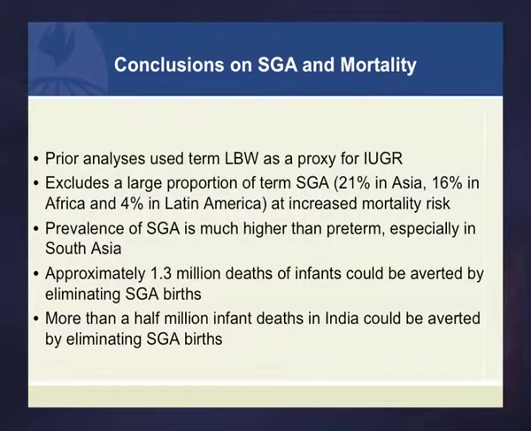And so what we've said is that approximately 1.3 million deaths of infants could be averted by preventing the SGA births, and more than 500,000 deaths in India, likewise, could be averted without the SGA births. Now, the mortality statistics are strong enough, but the other consequence of being fetally growth restricted has to do with growth in the first 2 years of life. So we also wanted to look at the prenatal origins of childhood undernutrition, particularly of stunted linear growth.